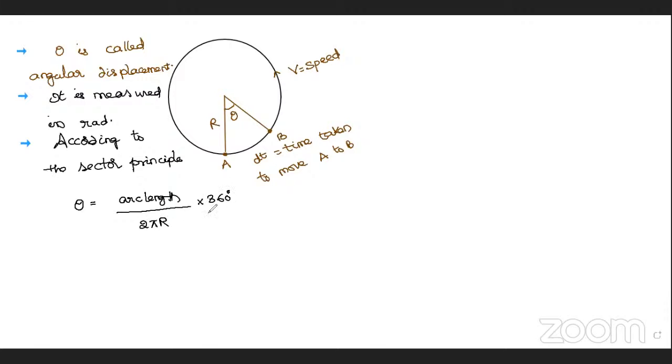Is it correct? That is area. It is 2 pi r, not pi r square. So arc length by 2 pi r into 360, exactly what you learned in your lower standards.